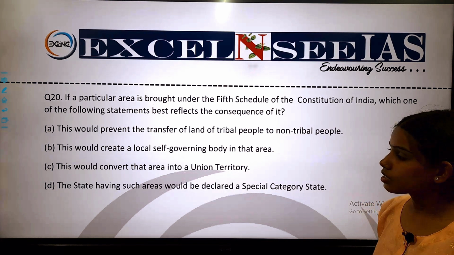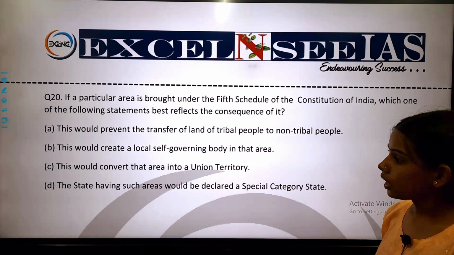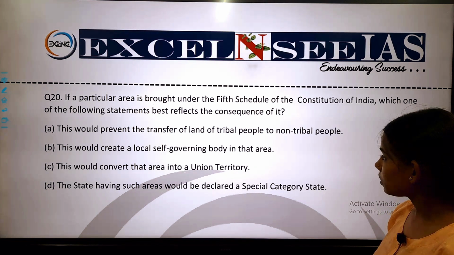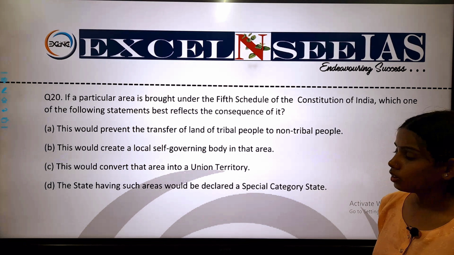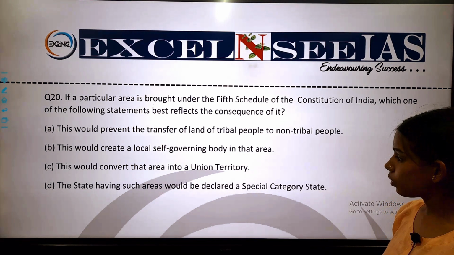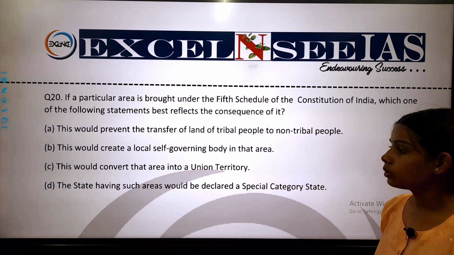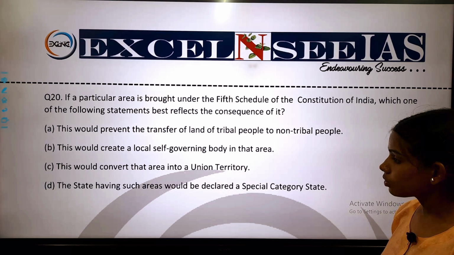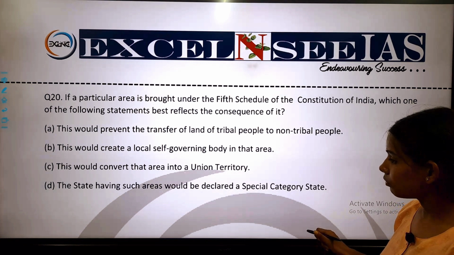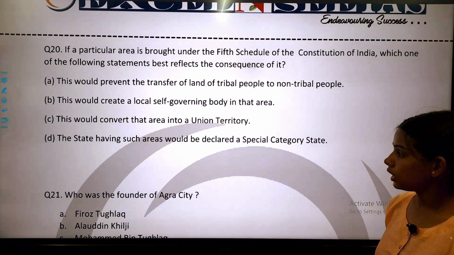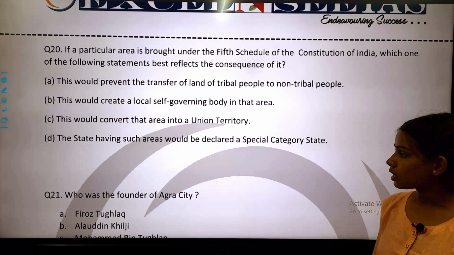Option A is, this would prevent the transfer of land of tribal people to non-tribal people. Option B is, this would create a local self-governing body in that area. Option 3 is, this would convert that area into a union territory. And option 4 is, the state having such areas would be declared a special category state.